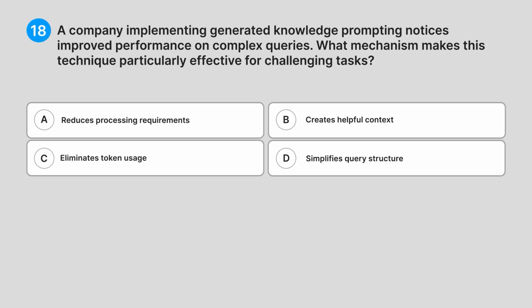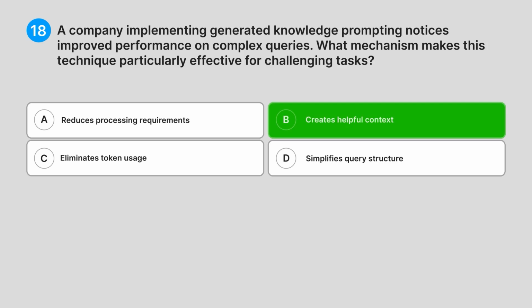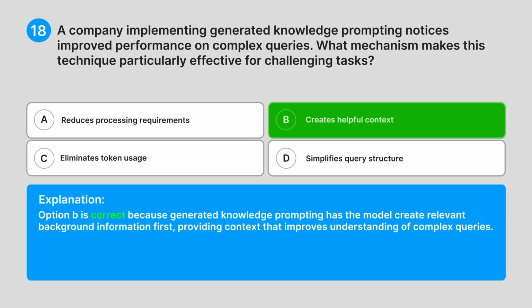Correct answer, B. Creates helpful context. Explanation. Option B is correct because generated knowledge prompting has the model create relevant background information first, providing context that improves understanding of complex queries.